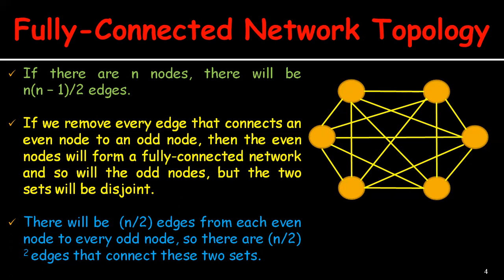Now removing fewer than all of them fails to disconnect the two sets, so this is the minimum number. Therefore, the bisection width is given by n by 2 whole square. In this case, since every node is connected to every other node, the diameter is 1, because there is a direct link from any node to every other node. Here the degree is proportional to n.